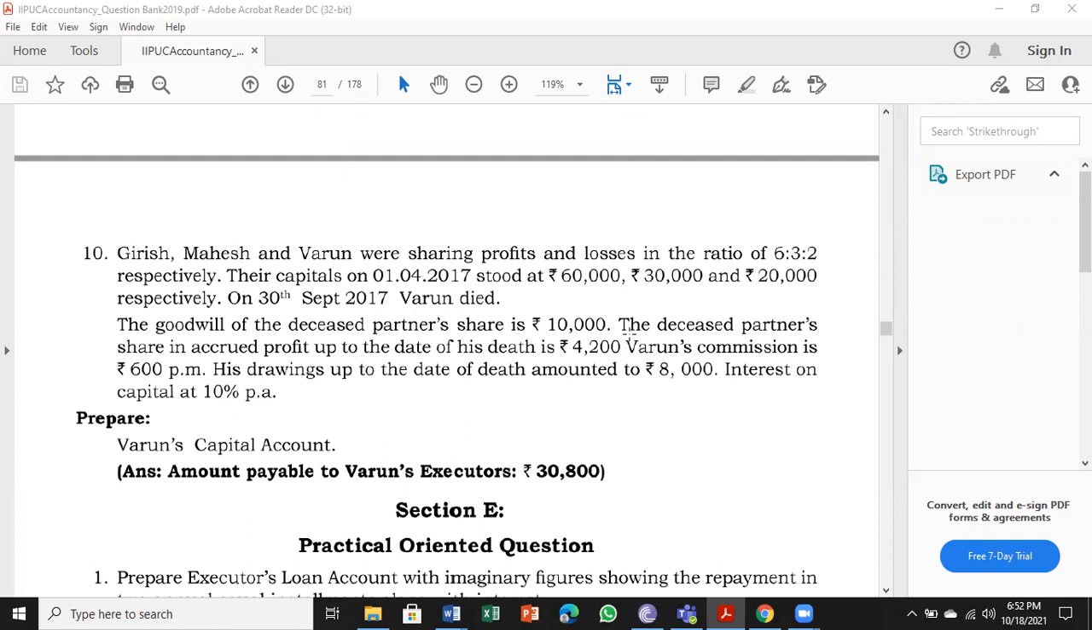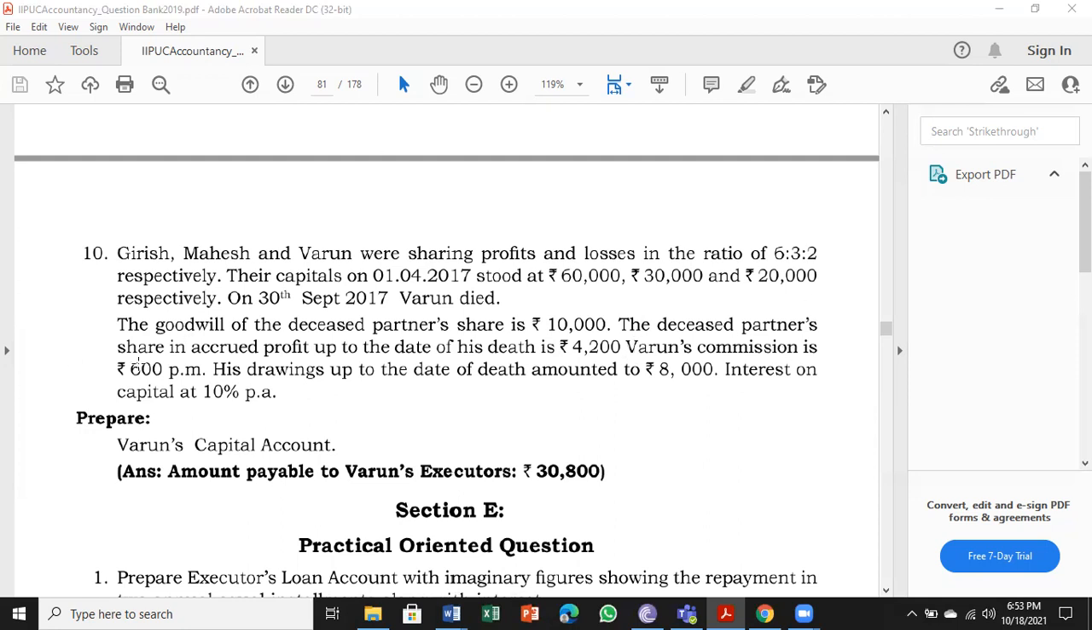Next sentence. The deceased partner's share in accrued profit up to the date of his death is 4,200. Full stop is missing. Profit up to the date of death is called the profit and loss suspense account. That 4,200 belongs to the deceased partner, so no need to calculate anything. Just straight away take 4,200.